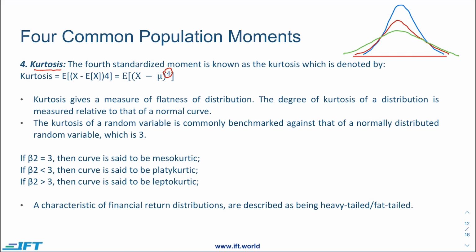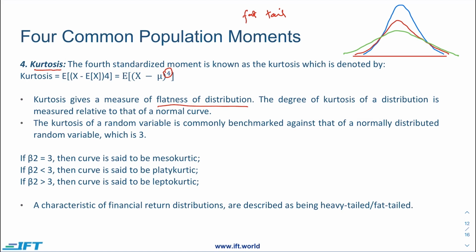Now kurtosis gives us a measure of flatness of the distribution. In the earlier slide we discussed the fat tail phenomenon. Kurtosis is actually a better measure to calculate the flatness of the distribution. The degree of kurtosis is measured as compared to the normal distribution. So let's take this graph that I have just drawn.